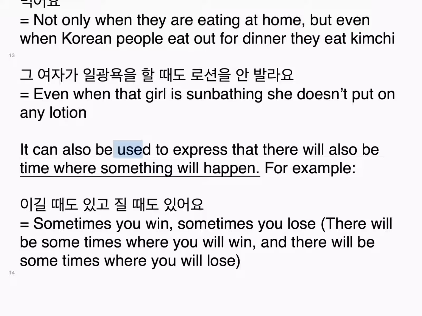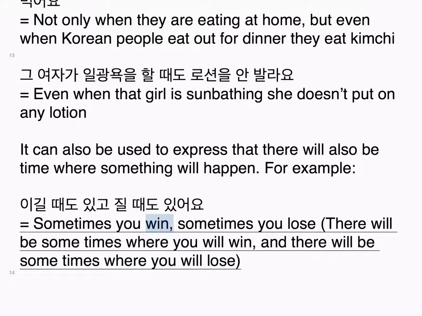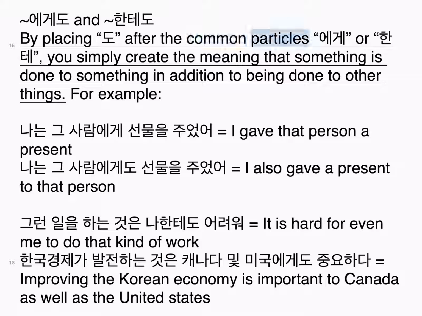It can also be used to express that there will also be times where something will happen. For example, 이길 때도 있고 질 때도 있어요. Sometimes you win, sometimes you lose. There will be some times where you will win, and there will be some times where you will lose. Tilde 에게도 and 한테도. By placing 도 after the common particles 에게 or 한테, you simply create the meaning that something is done to something in addition to being done to other things.